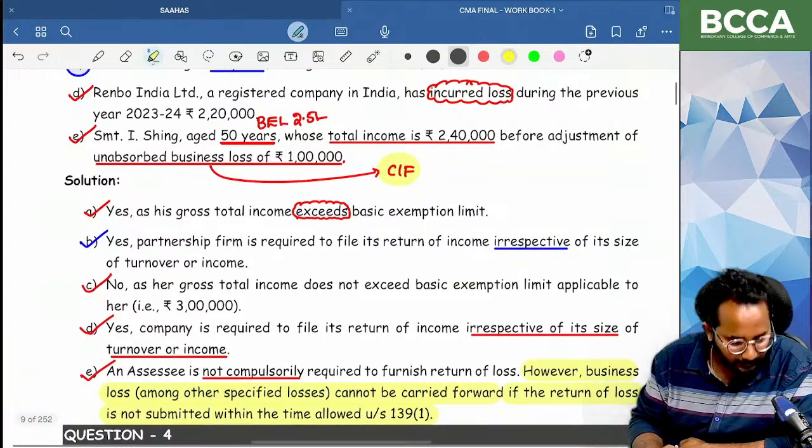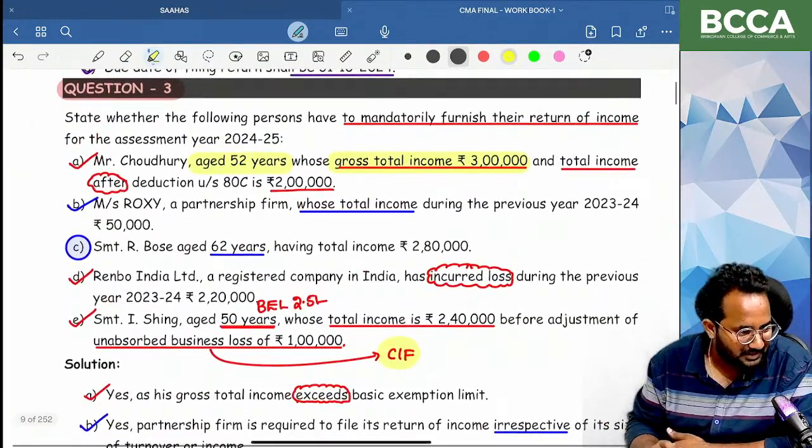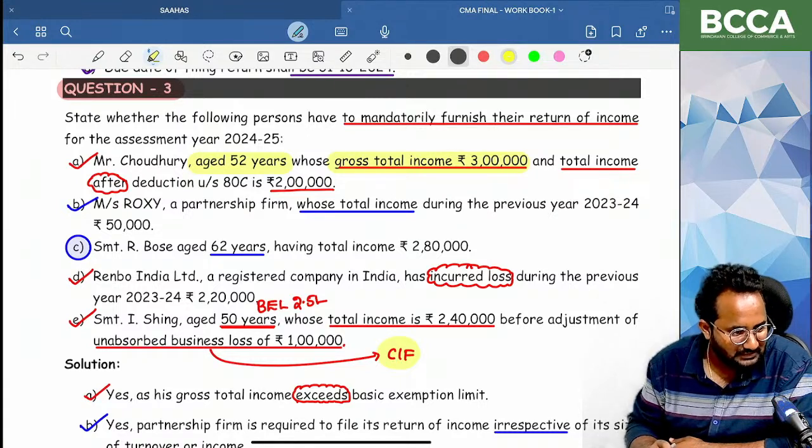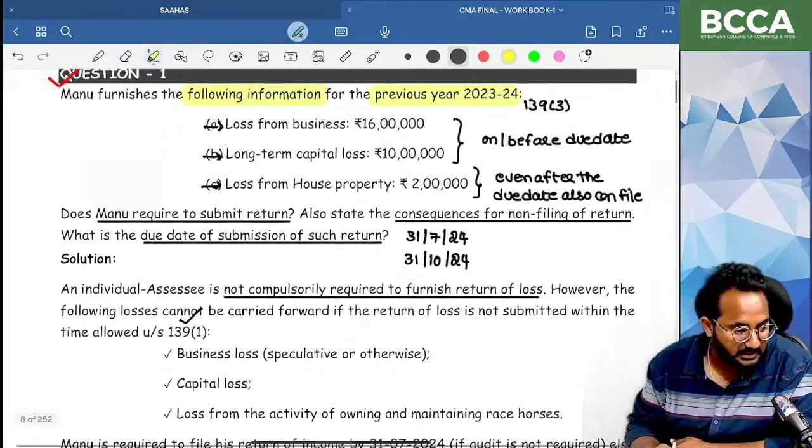Okay. Up to now, how many questions are over, ma? Three questions are over. I think Jamuna asked one interesting doubt. Sir, can we have any important questions out of these 320 questions, which we should cover on the last day of the examination? 320 questions are not possible in one day.